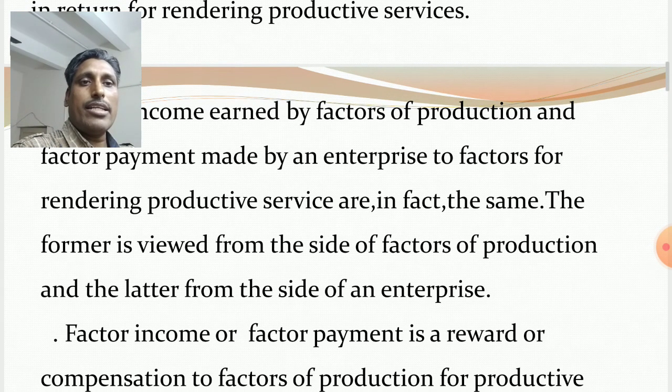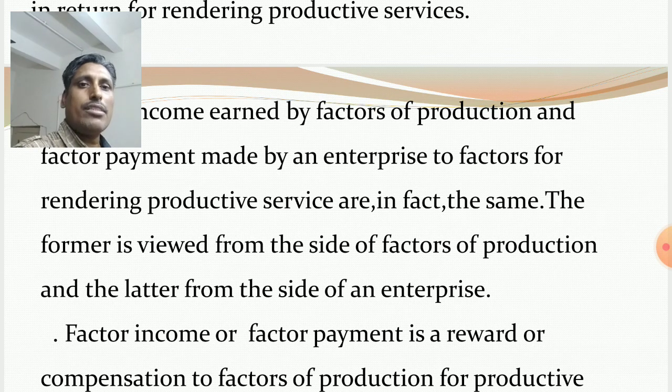So in case of factor income, the former is viewed from the side of factors of production, and in case of factor payment, the latter from the side of an enterprise. Enterprise is a business unit owned by an individual or in a partnership, or it is a joint venture and producing goods and services for profit motive.